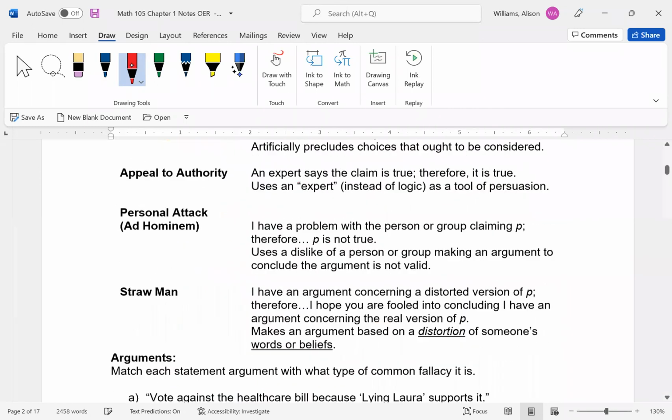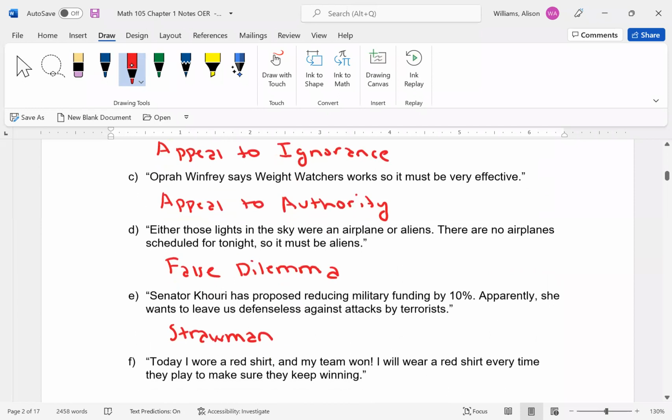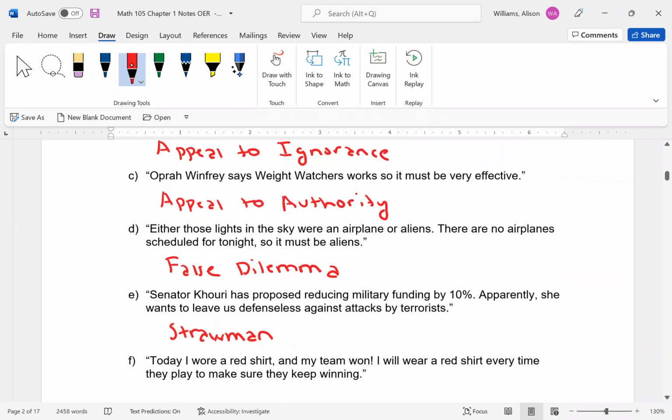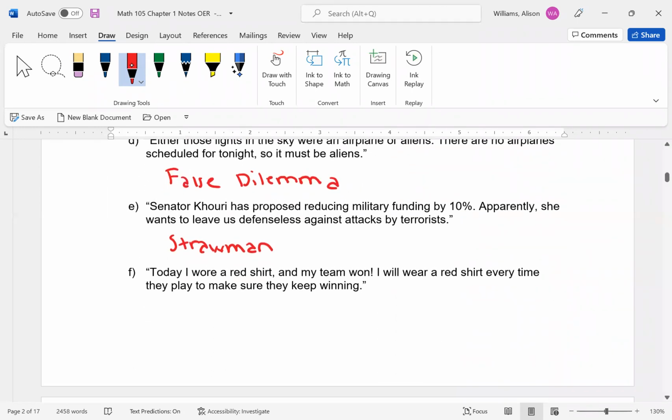Let me go back up. So a distorted version of what this means, and therefore I'm hoping to fool you into concluding that an argument concerning the real version is what we should conclude. So make an argument based on the distorted view of someone's beliefs. And in this case, the belief that reducing funding is going to immediately leave us defenseless to terrorists is the problem. That's the distorted view of having reduced funding. And that could be the case with any reduced funding, by the way, any argument like that.